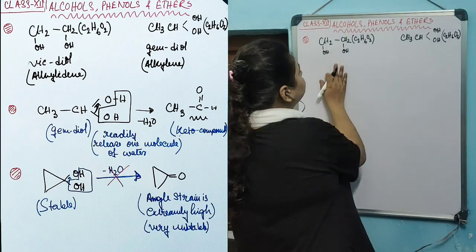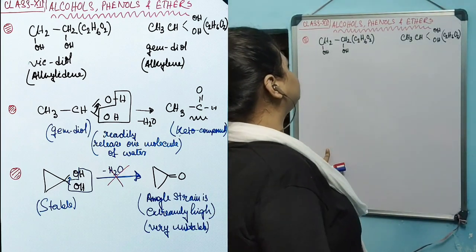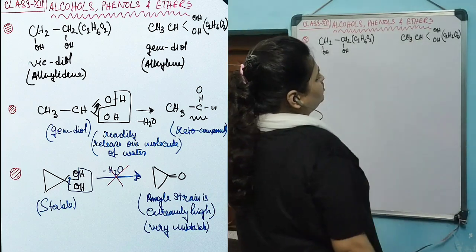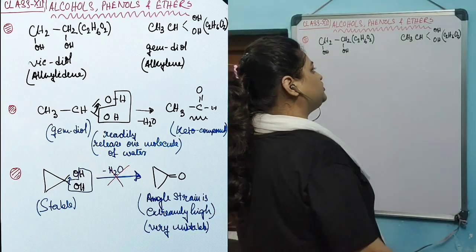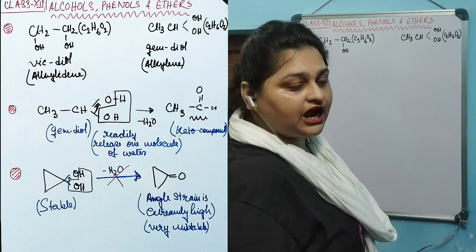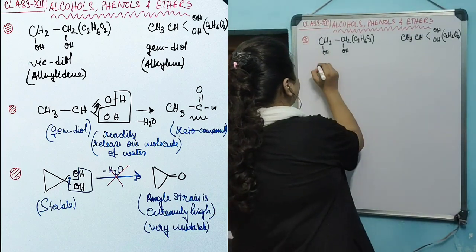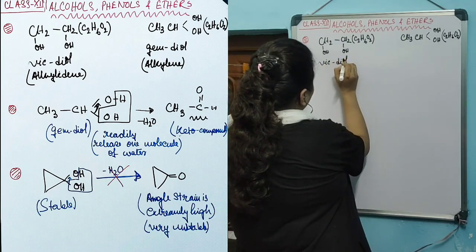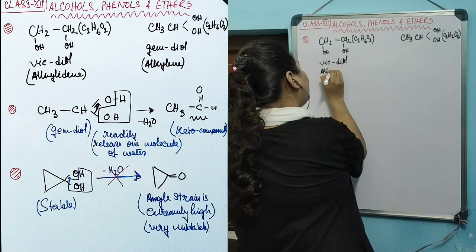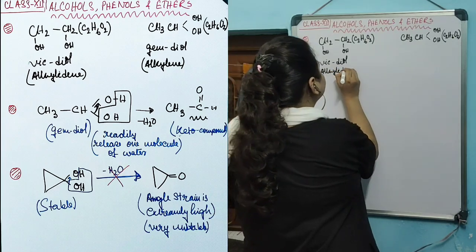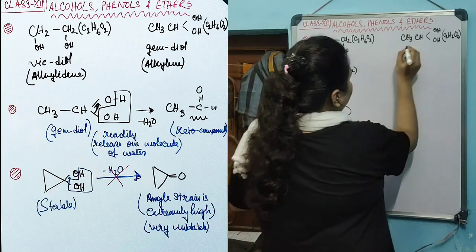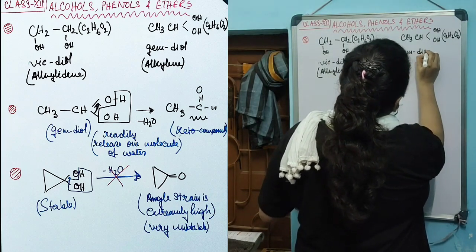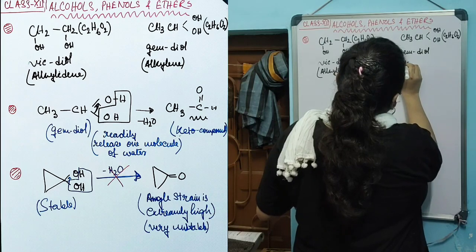In this one, the two OH groups are placed on two adjacent carbons, and in this compound, the two OH groups are placed on the same carbon. This diol is known as a vic-diol or alkylene glycol, and this diol is known as a gem-diol or alkylidene glycol.